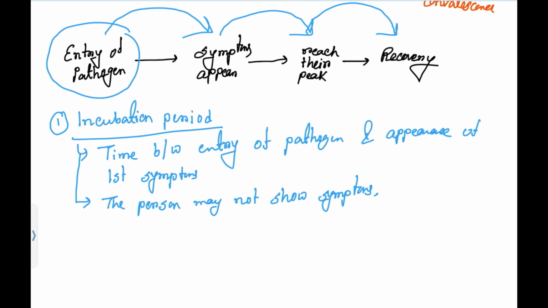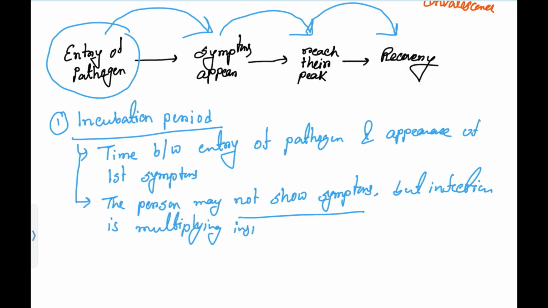That's why the person may not show any symptoms, but the infection is multiplying inside. This is the characteristic of the first stage of infection. So the incubation period is the time between entry of the pathogen and appearance of the first symptoms.